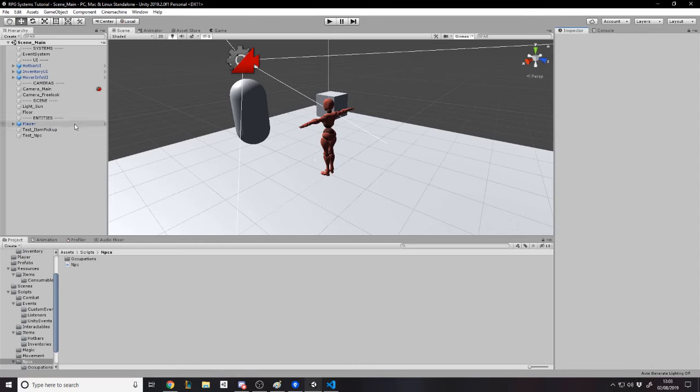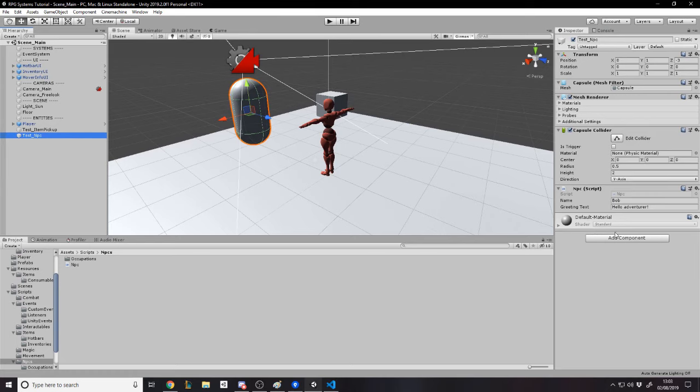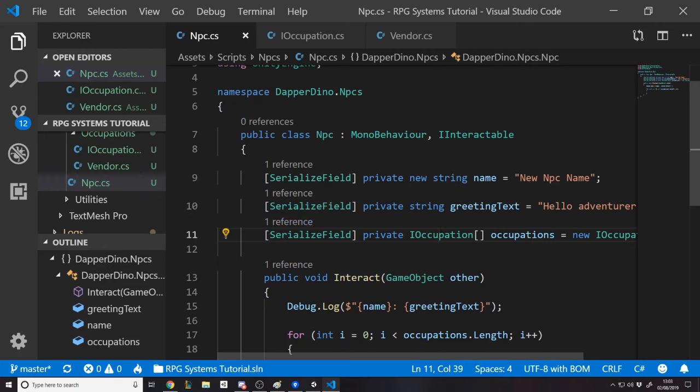So if we go back to the NPC and we add a vendor component, well, we can't even drag it in. There's no field to drag it in, even though we exposed an array of occupation. And that's because they just don't serialize abstract classes or interfaces. They have the power to do so, they just don't.